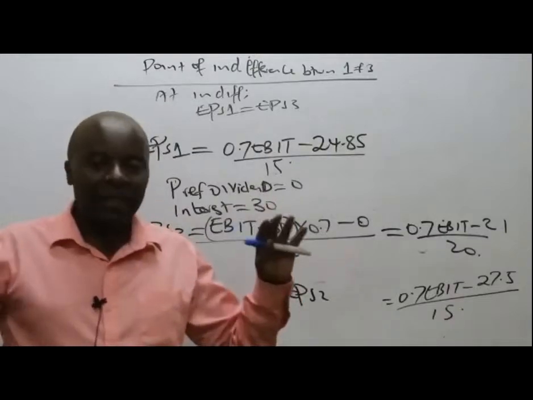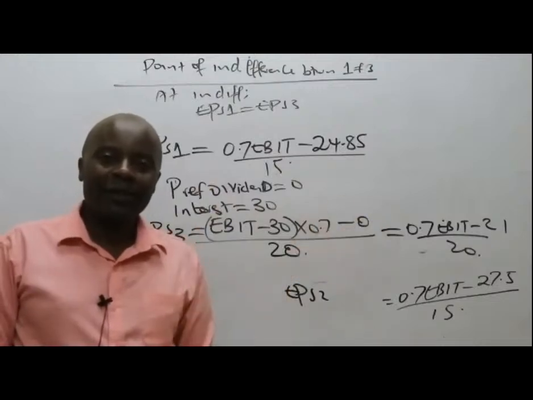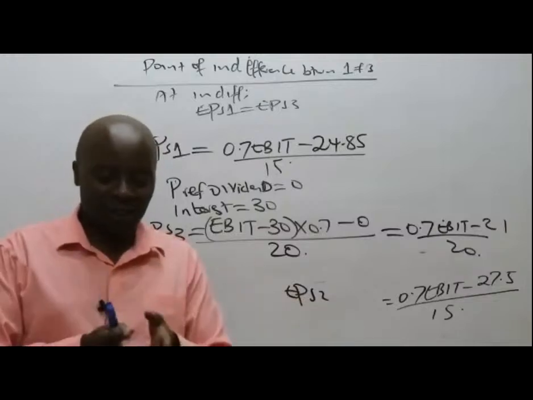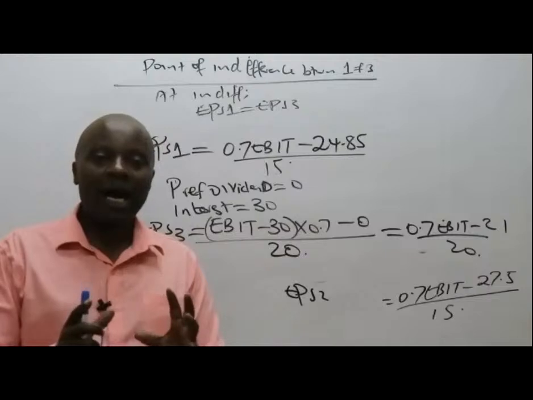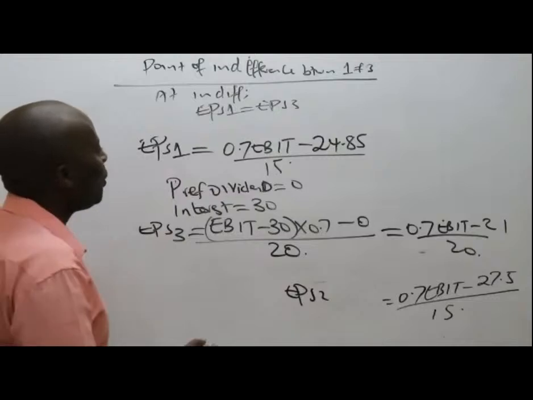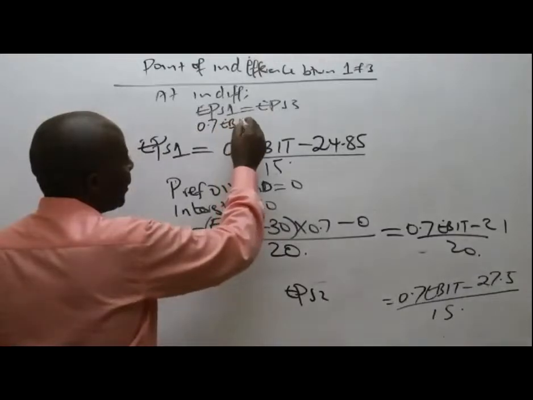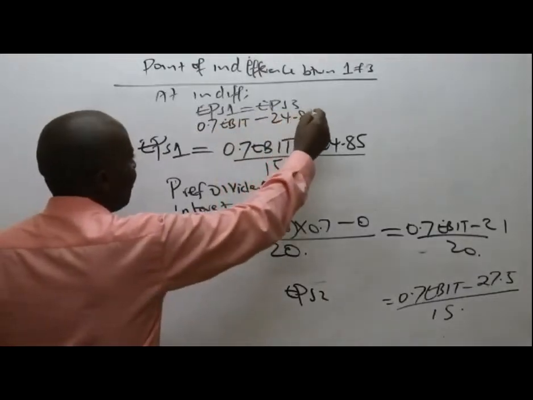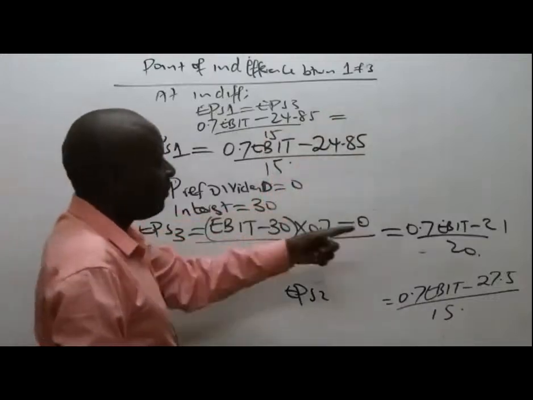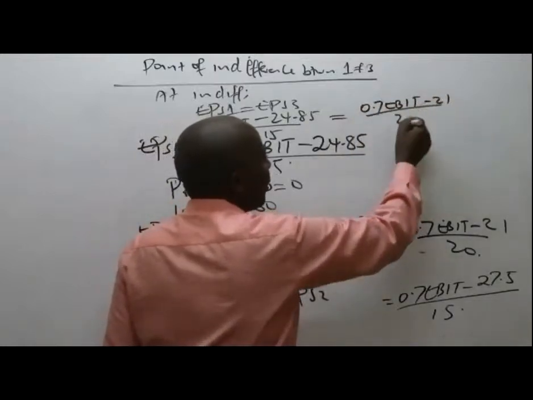The earnings of the two sides are equal. That's why I'm confused. I don't know whether to follow the Ruto side or the Uhuru or handshake side. People are confused because you don't know what will happen. You sit at the middle. So fortunately, we have our EPS equations. EPS 1, I can see it here, is 0.7 EBIT minus 24.85 all over 15, which should be equal to EPS 3. EPS 3 is here, which is 0.7 EBIT minus 21 all over 20.